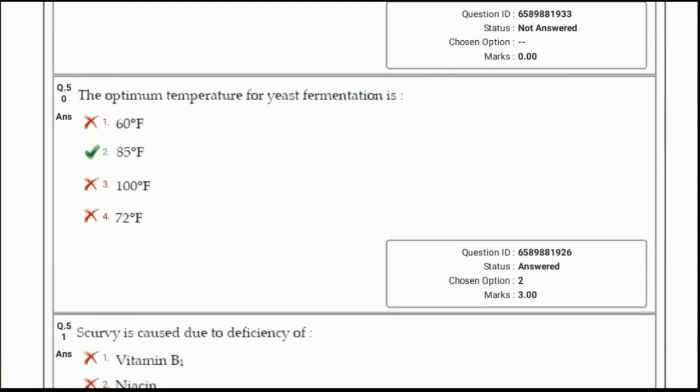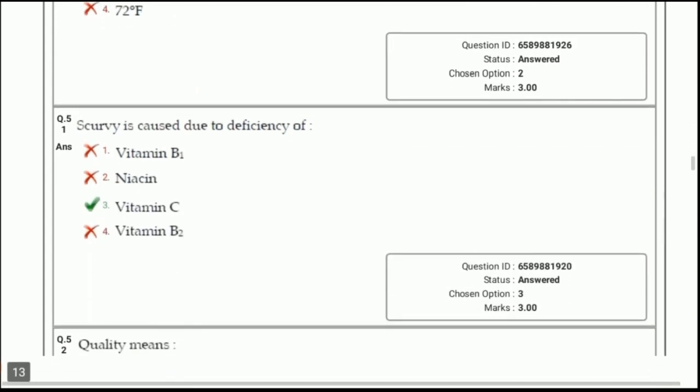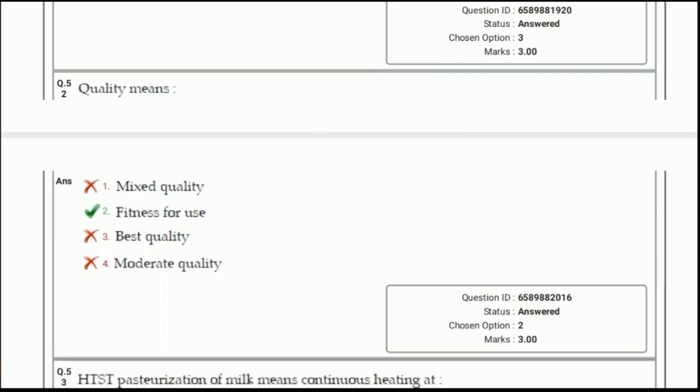The optimum temperature for yeast fermentation is 85 degree Fahrenheit. It is nearly 30 degrees Celsius. Scurvy is caused due to the deficiency of answer 3, vitamin C. Next, quality means option 2, fitness for use.